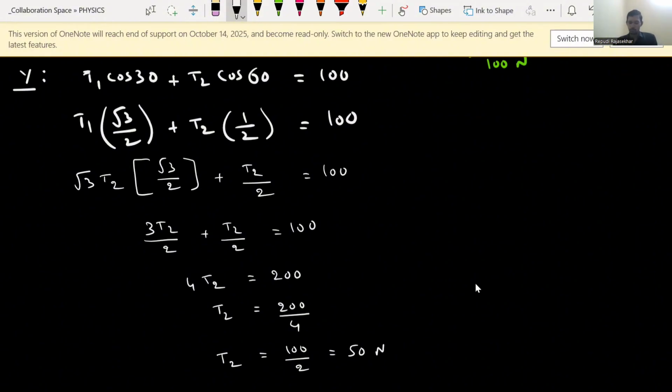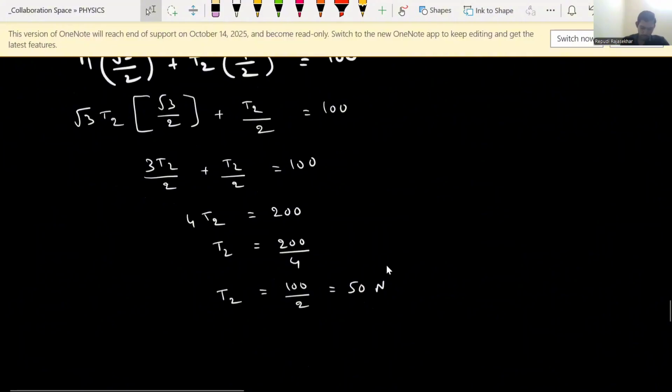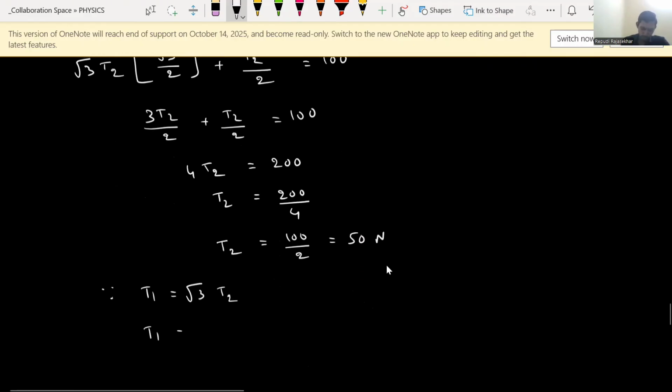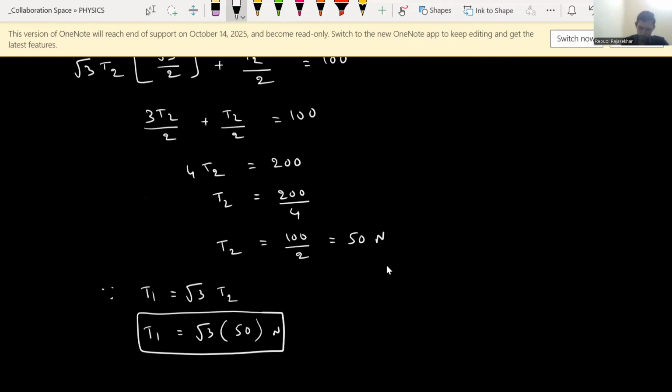T2 value we got means T1 also we can find out, because T1 T2 relation we know. Since T1 equals root 3 times T2, therefore T1 equals root 3 into 50 newtons.